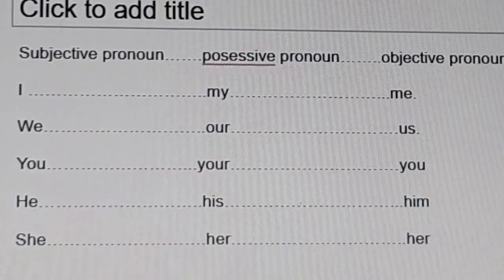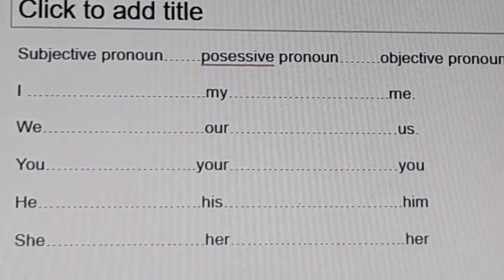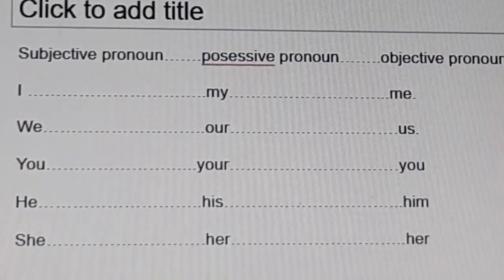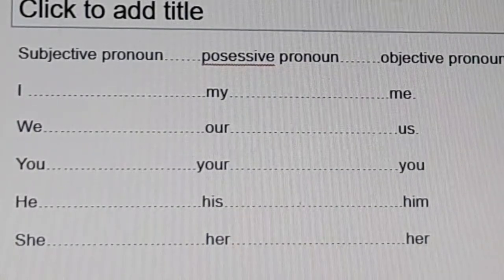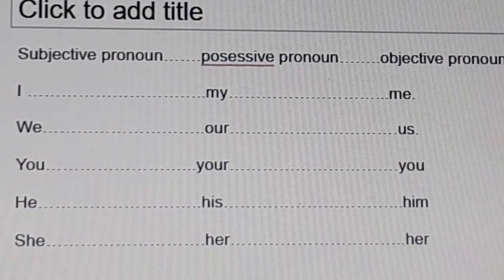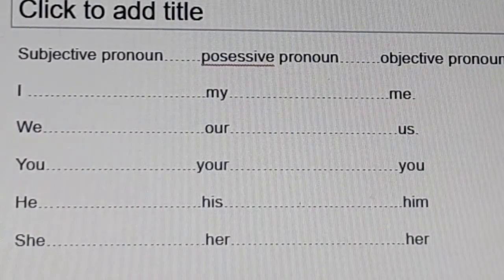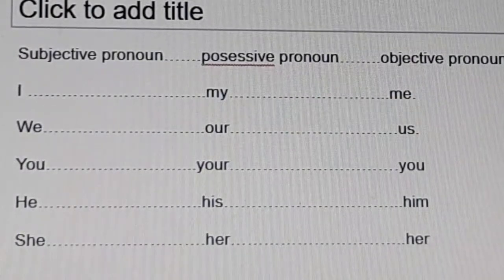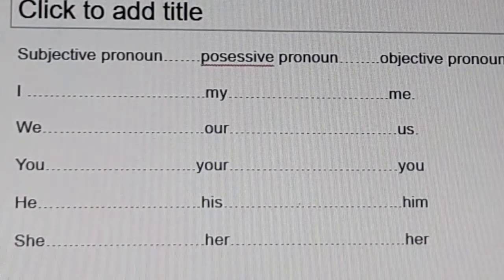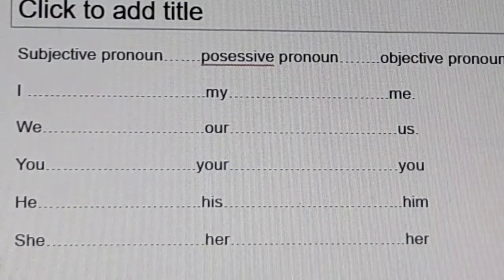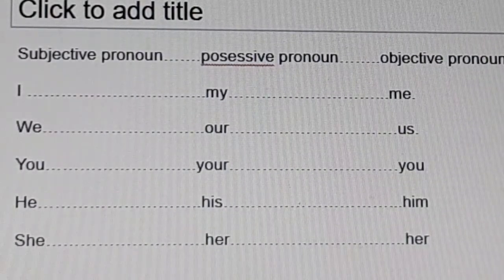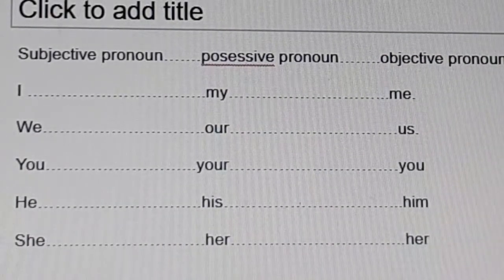I, subjective pronoun; my, possessive pronoun; me, objective pronoun. We, subjective pronoun; our, possessive pronoun; us, objective pronoun. You, subjective pronoun; your, possessive pronoun; you, objective pronoun. He, subjective pronoun; his, possessive pronoun; him, objective pronoun. She, subjective pronoun; her, possessive pronoun; her, objective pronoun.